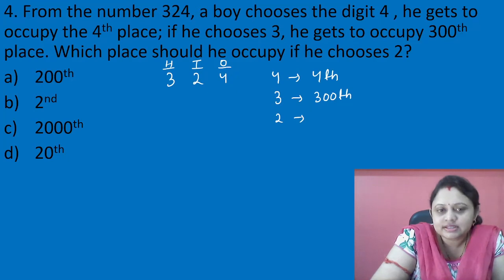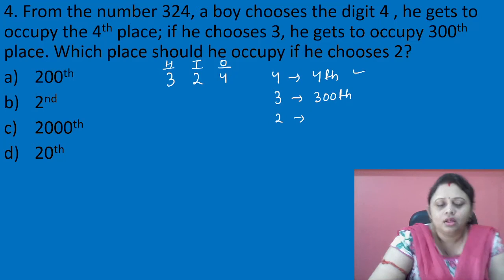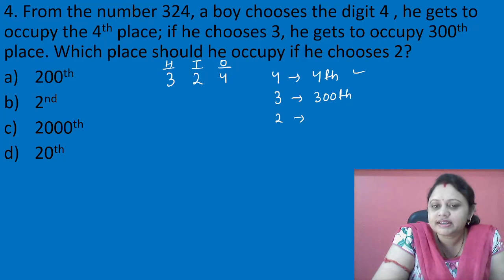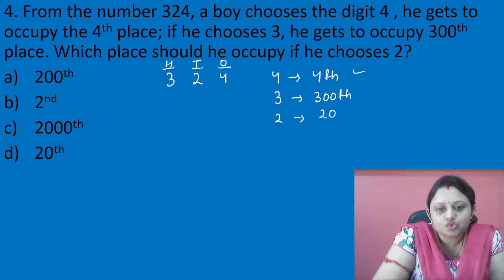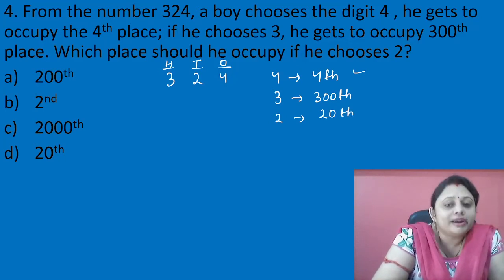As 4 is present in ones, its value is 4. So he is occupying 4th place. And as the number 3 is present in 100 place, whose place value is 300, if he chooses 3, he is getting 300 position. So now we have to find out for 2. Where is 2 present? That is present in tens place. So what is its place value? That is 20. So if the boy chooses 2, which place should he occupy? He should occupy the 20th place.